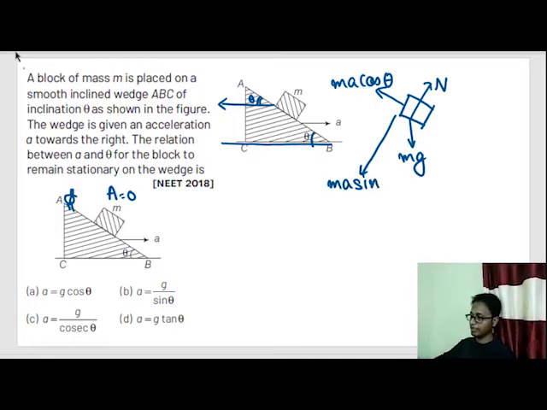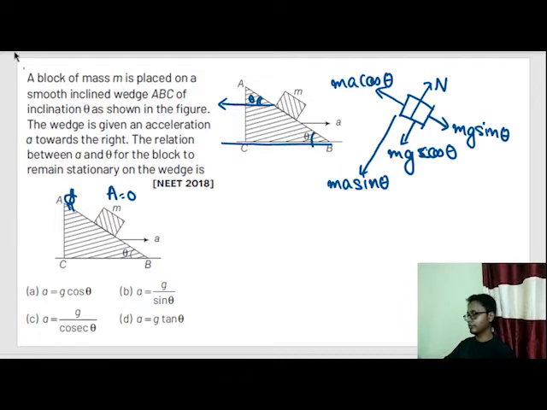Similarly, the component of mg force or gravity force would be mg cos theta and mg sin theta. Okay, this is our free body diagram of the block.